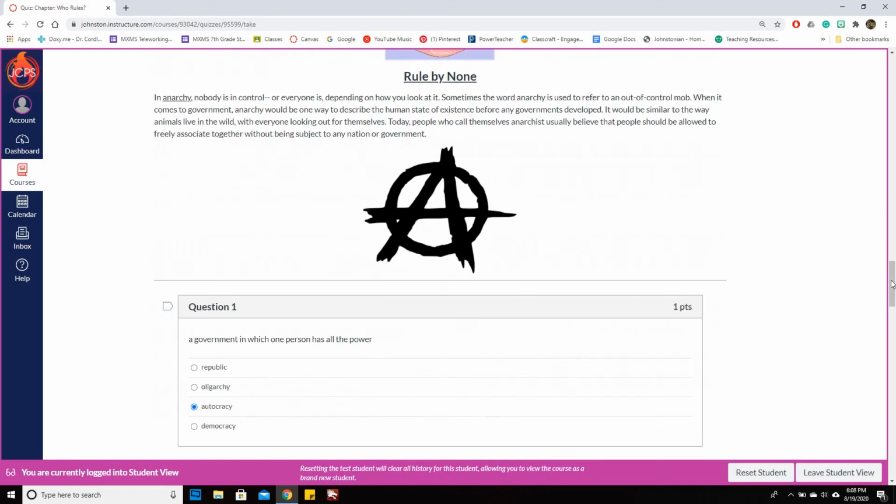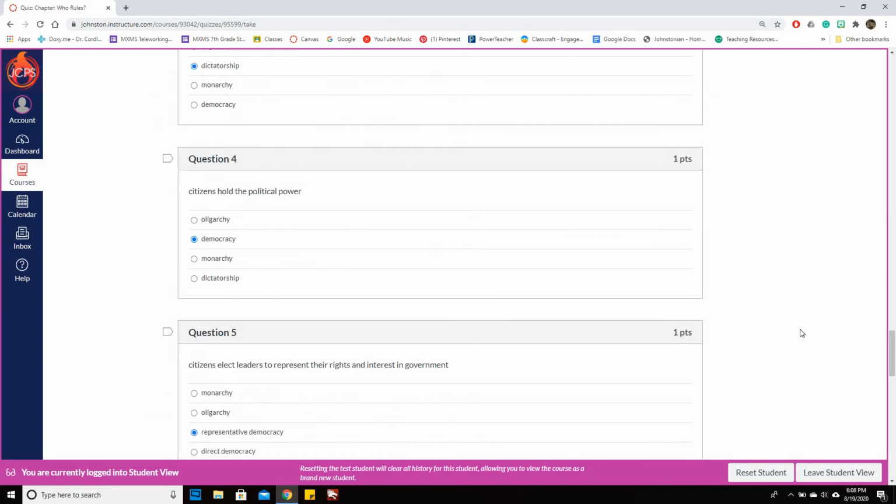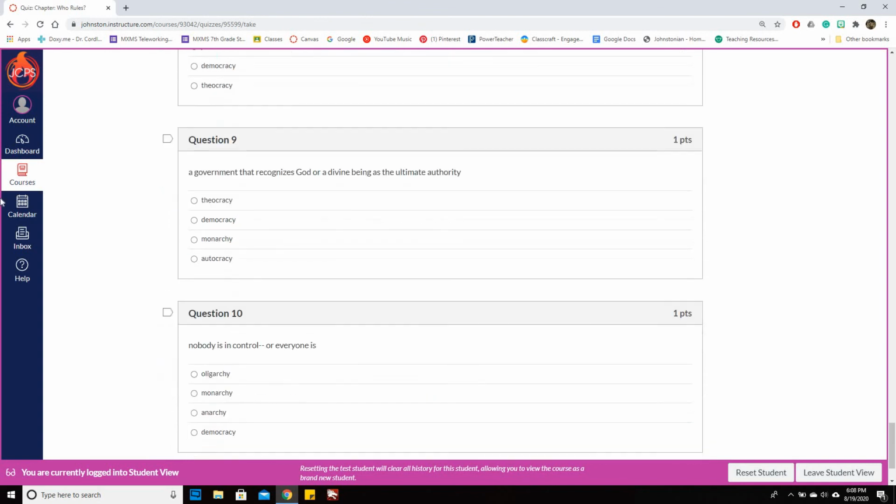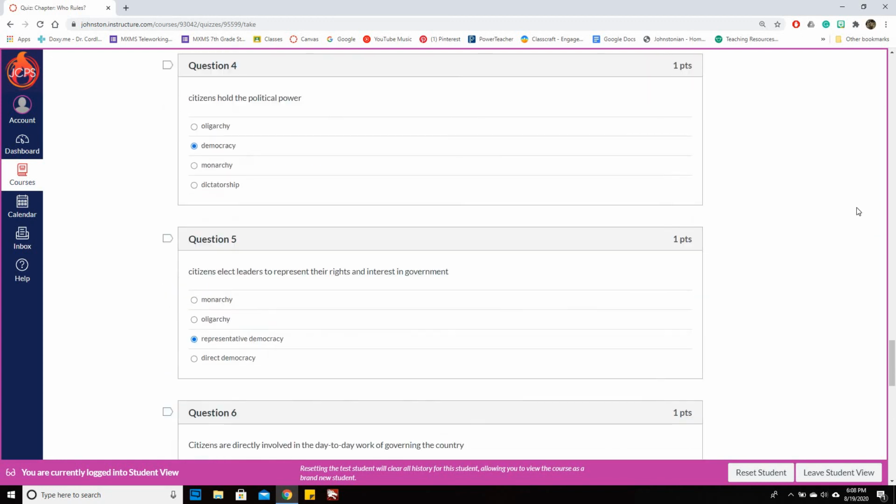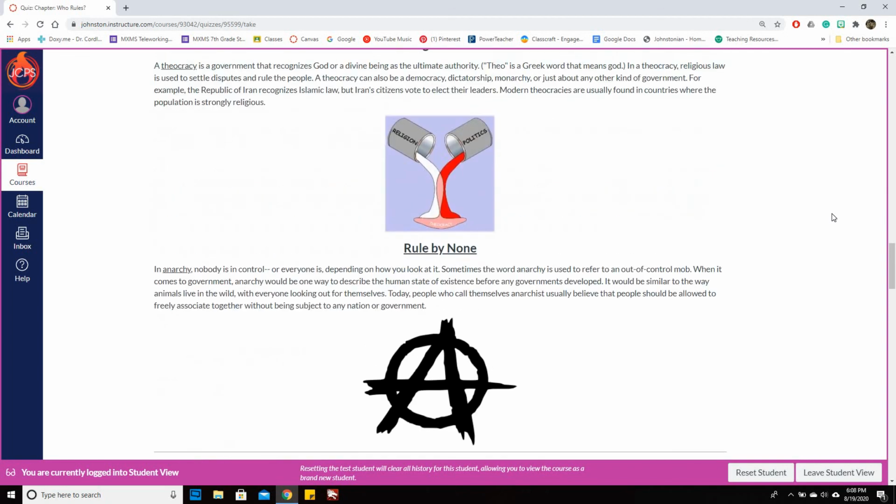Alright, so after all that, we'll go back down. So we're going to choose theocracy. And our last one is nobody is in control, or everyone is. So, this is our last one. Rule by none. In anarchy, nobody is in control, or everyone is, depending on how you look at it.